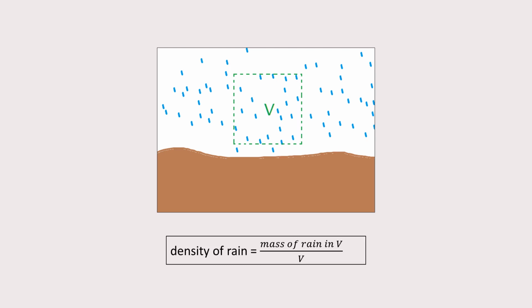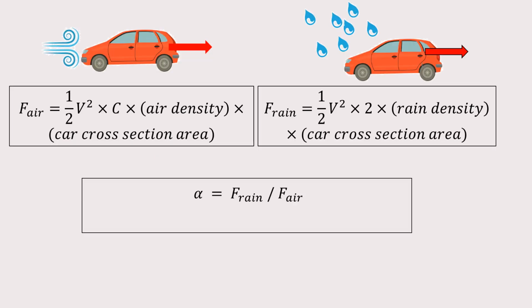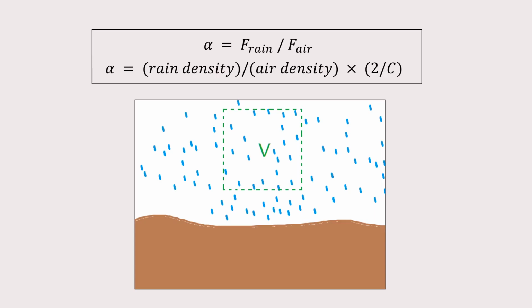Okay, so we want to compare these two forces. Let's take the ratio and denote it with alpha. And if we substitute with the expressions, we get this. Note that alpha is mostly a function of the ratio of the densities. So the challenge is to find the density of rain in relation to the density of air.